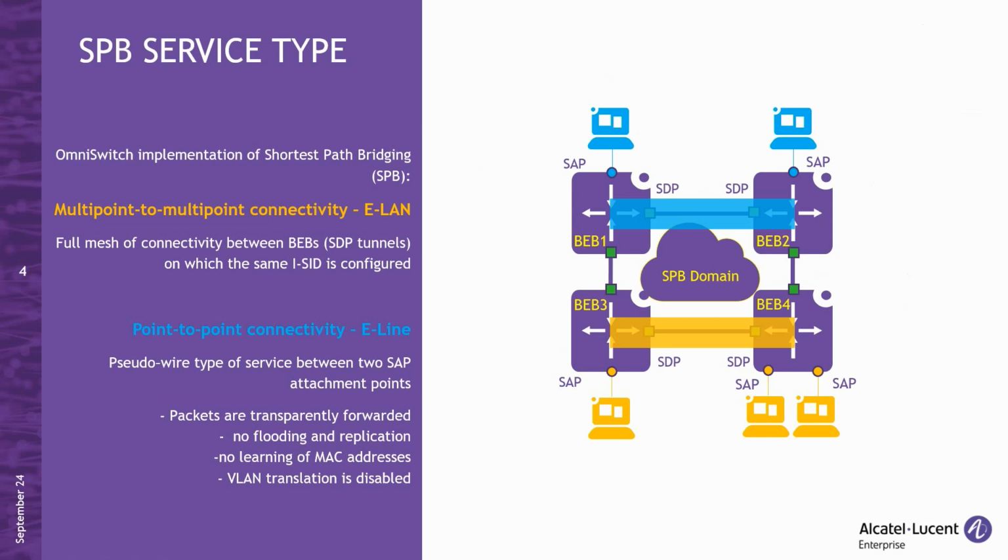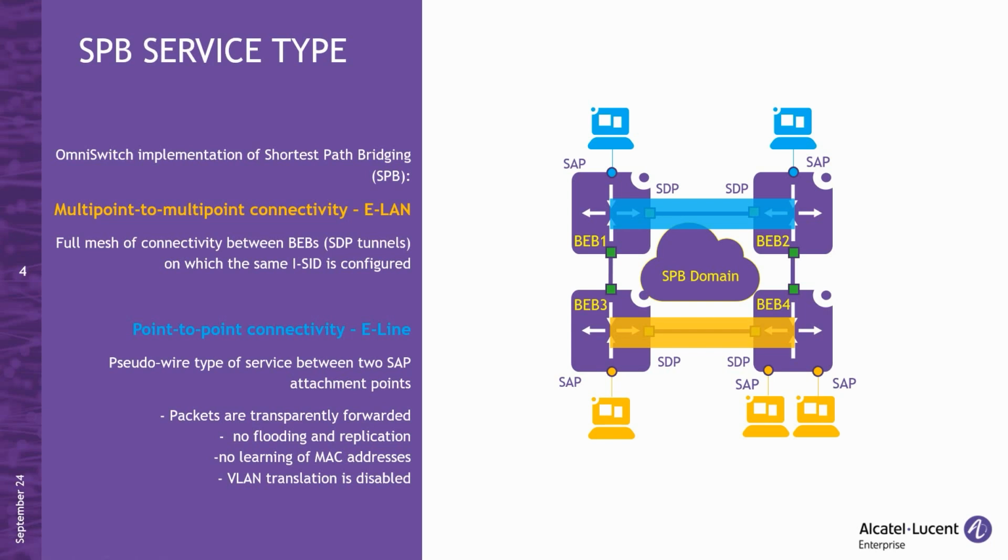In AOS, Alcatel operating system, there are two primary types of SPB services, ELAN and ELINE, each with distinct characteristics. The ELAN service is designed for multipoint to multipoint connectivity, where a full mesh of connectivity is established between all nodes or backbone edge bridges, on which the same service, identified with ISID, is deployed. Each BEB can host one or more service access points or SAPs.